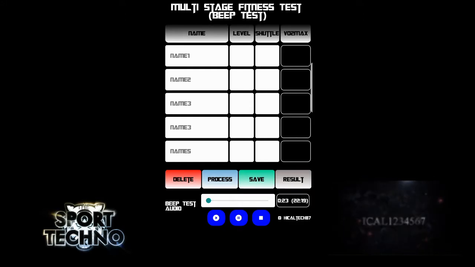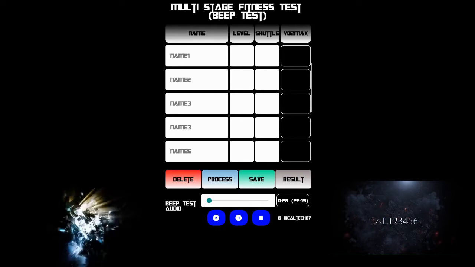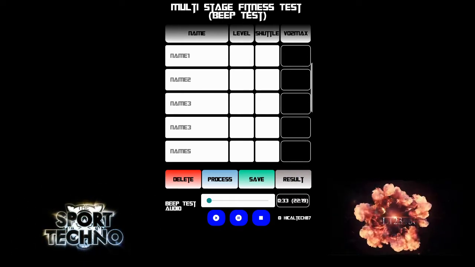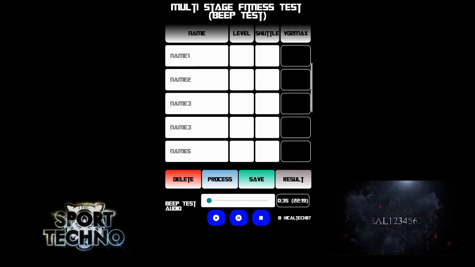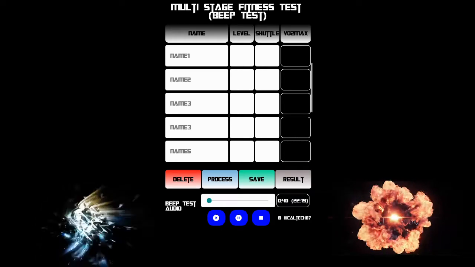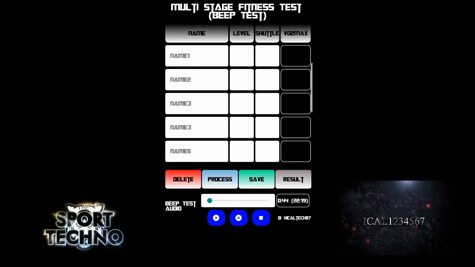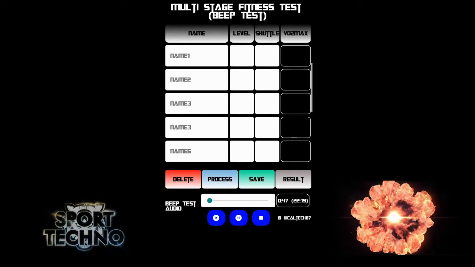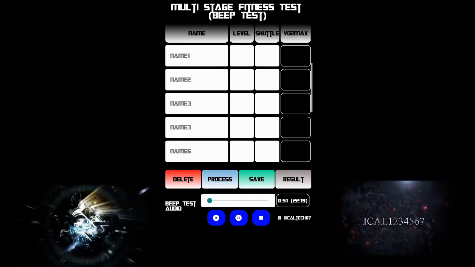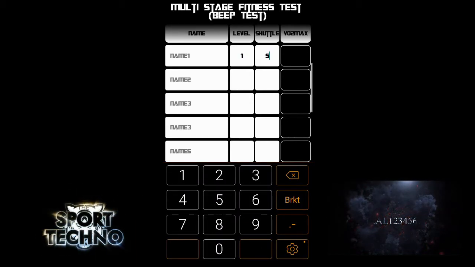Level 1, 2, then the test will go to run back again. Then Level 1, 3. This is kind of a shuttle run. Level 1, 4, and then do some running. Level 1, 5. I will explain this: Level 1, and then the shuttle is 5.